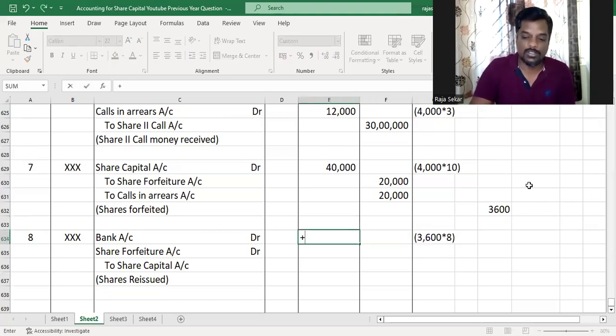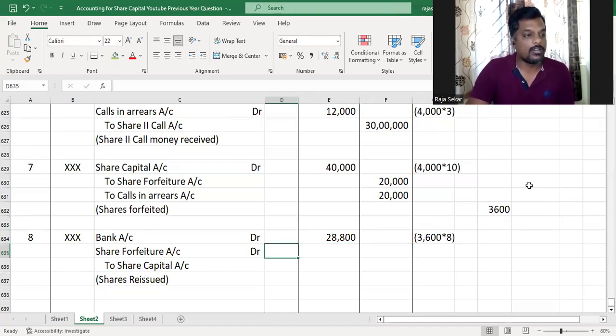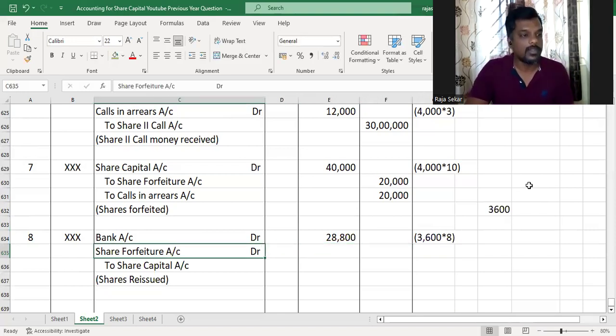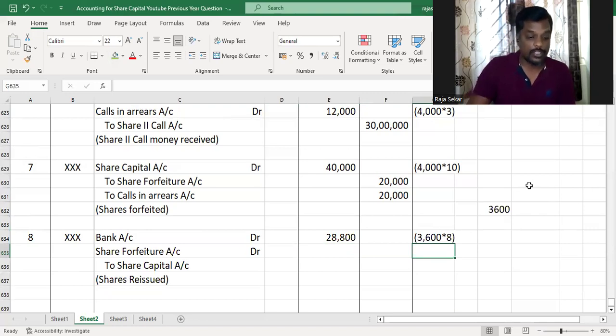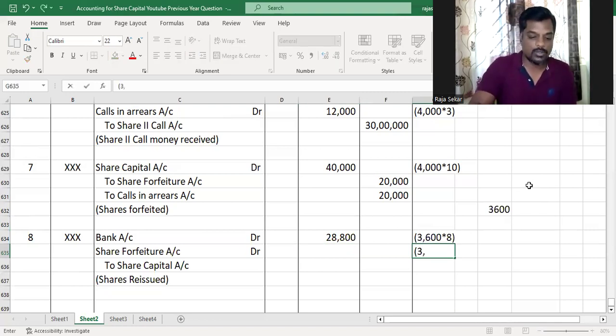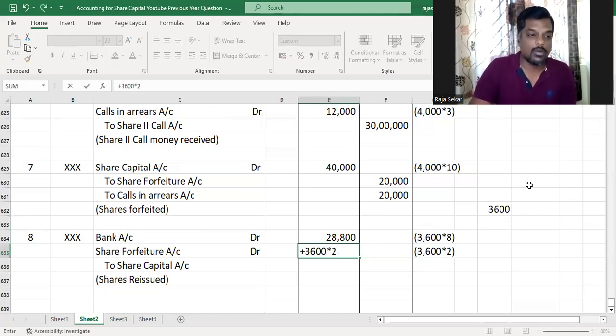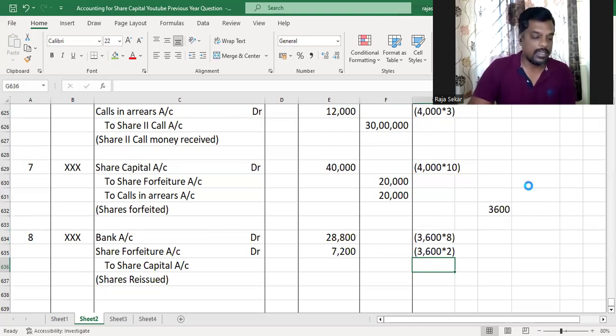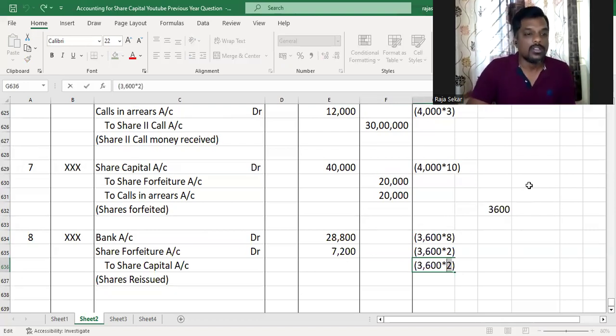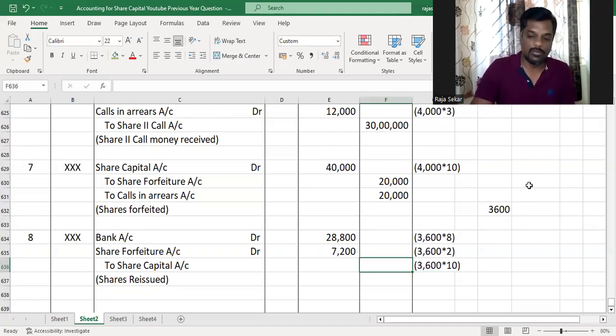Understood or not, my dear children? So 3,600 into 8, 28,800. And the loss on reissue is 2 rupees per share. So that is 3,600 into 2. The loss on reissue will be debited to share forfeiture account. That is a discount on reissue, and it is reissued as fully paid up. So 3,600 into 10, 36,000.